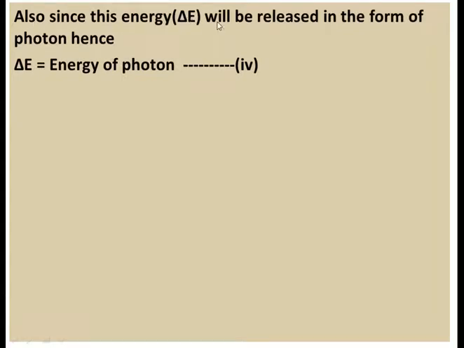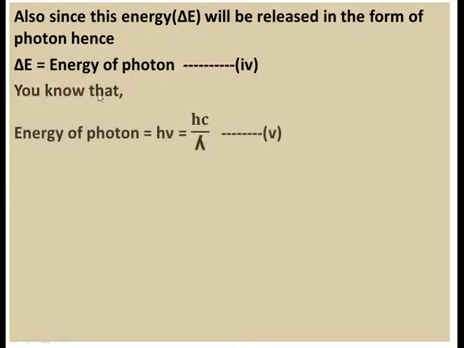Also, since this energy will be released in the form of a photon, when the electron jumps from higher to lower energy, the energy is always released in the form of photons, or you can say light. So delta E will be equal to the energy of the released photon.